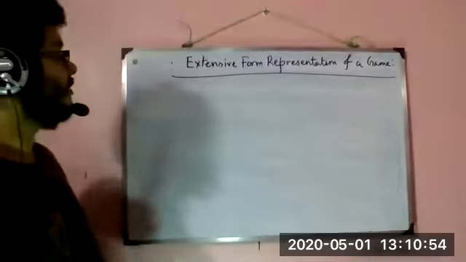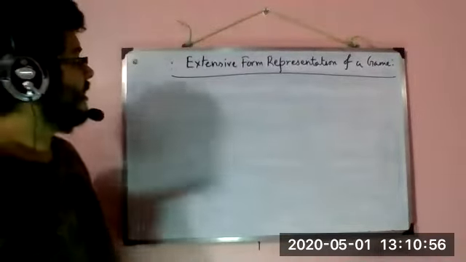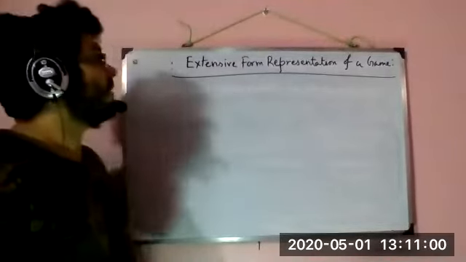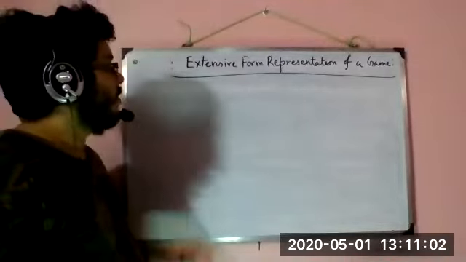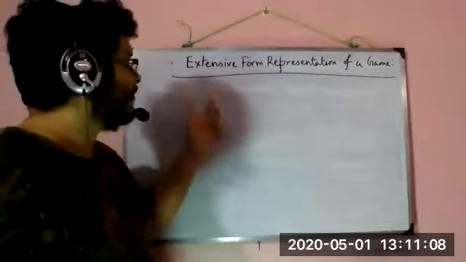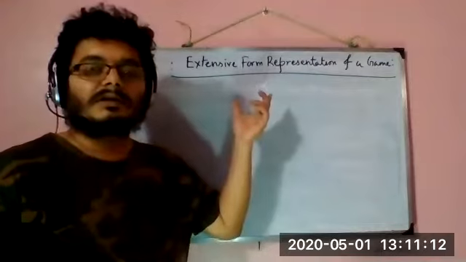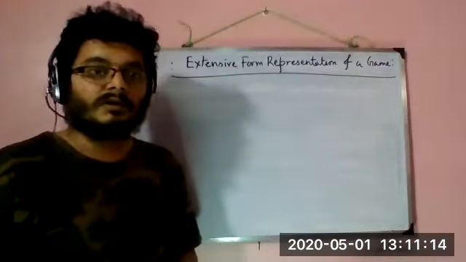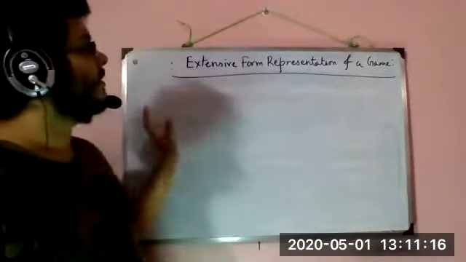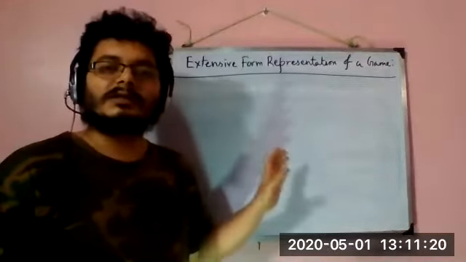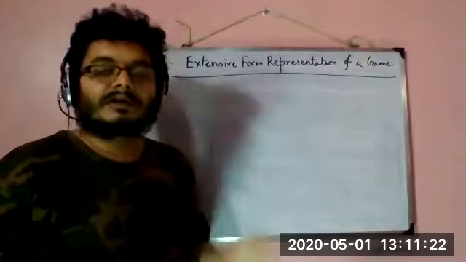So now we are going to learn extensive form representation of a game, much like we learned normal form representation of a game. Remember one thing, just before the beginning, I must say that in game theory, writing is a very important component. Whenever you are drawing some representation of a game and you are solving it, that's very easy. That's the easier part.